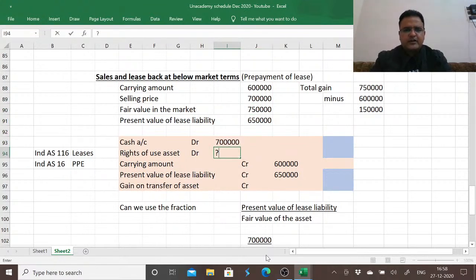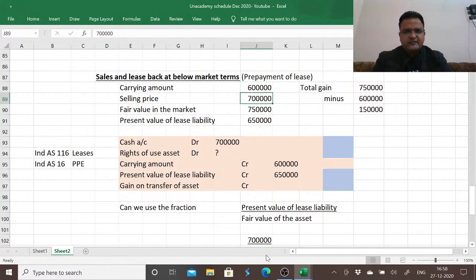Right of use asset we need to calculate. Carrying amount of the asset is 6 lakh. And present value of lease liability agreed upon, that we are liable to pay for leasing back the asset, is 6,50,000. But why did we agree to receive less than the fair value in the market? When the fair value in the market is 7,50,000, why did we agree to receive only 7 lakh?